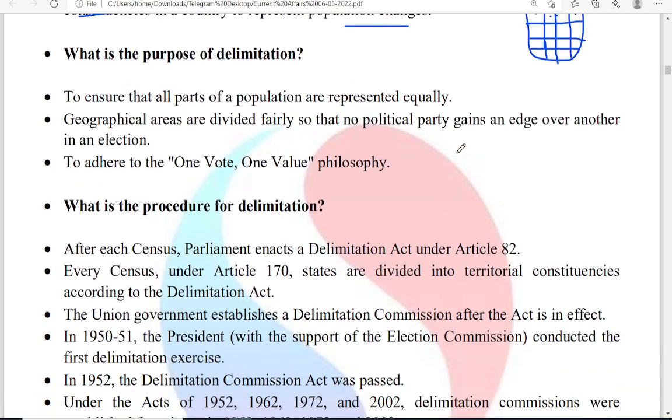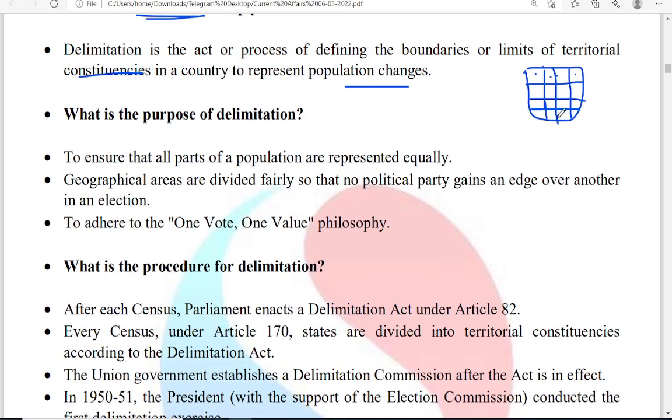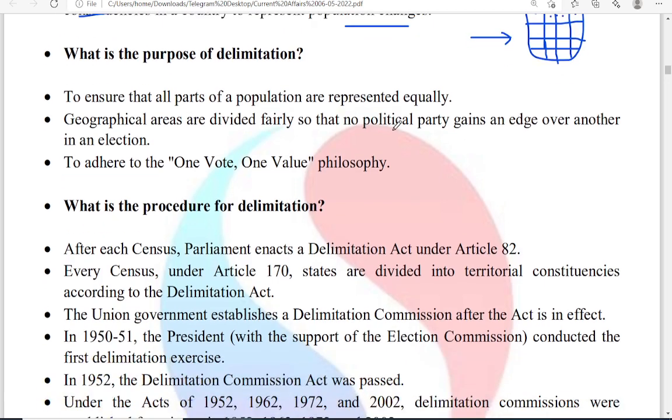Next, this process is done repeatedly. Why? Because the population figures change. That's the reason why delimitation will also be done repeatedly. What is the purpose? To ensure the population is represented equally, we have to delimit the constituencies time and again.